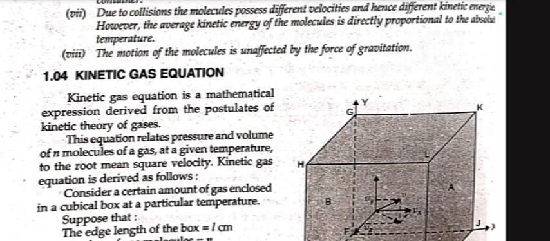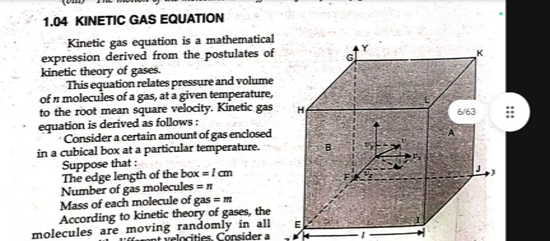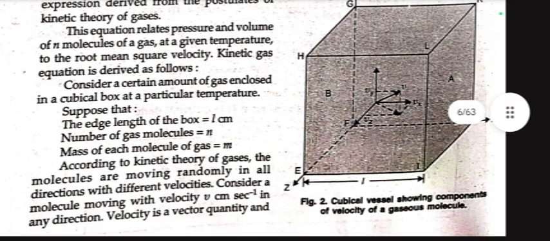This equation relates the pressure and volume of n molecules of a gas at a given temperature to the root mean square velocity. The kinetic gas equation is derived as follows. Consider a certain amount of gas enclosed in a cubical box at a particular temperature. Suppose that each length of the box is L centimeter, the number of gas molecules is n, and the mass of each molecule of gas is m. According to the kinetic theory of gas, the molecules are moving randomly in all directions with different velocities.